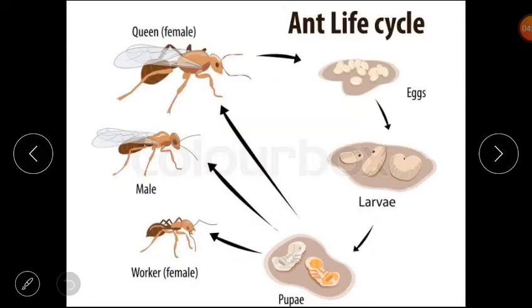Similarly, the ant's life cycle begins with an egg and ends with the adult which can lay an egg. I hope it is clear to you all that the ant life cycle begins with eggs and ends with an adult ant which can lay eggs.